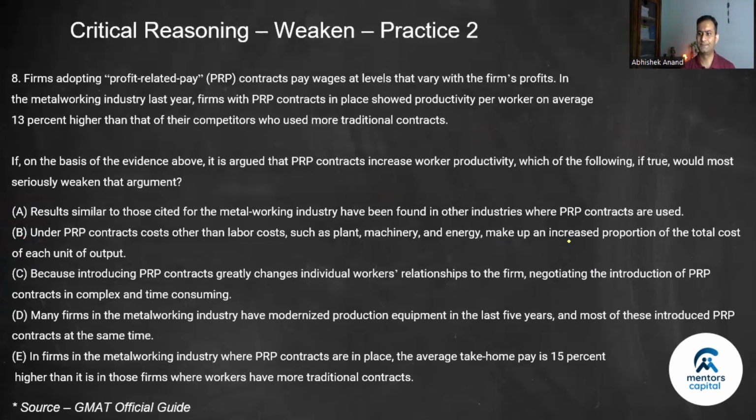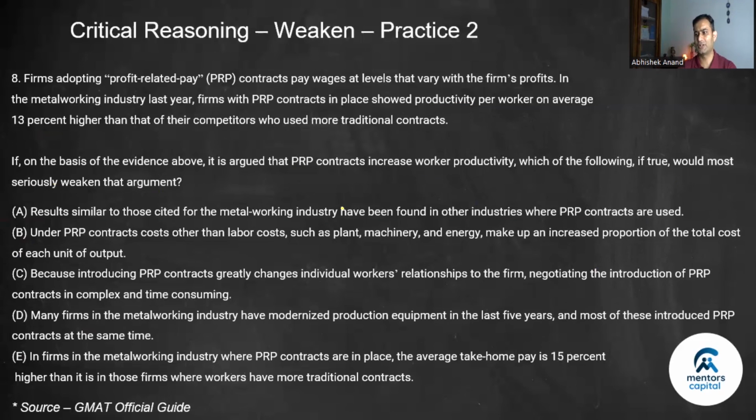Okay, last question of the day. If on the basis of the evidence above, it is argued that PRP contracts increase worker productivity, which of the following would most seriously weaken the argument? Which means PRP की वजह से नहीं हुआ है. एक बार पढ़ लो. Firms adopting PRP pay wages and levels. Okay, so basically the task is the productivity did not increase because of PRP. So we have to attribute the increase in productivity to some other reason, not PRP, right?